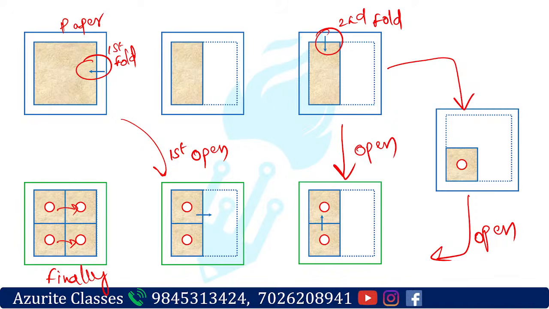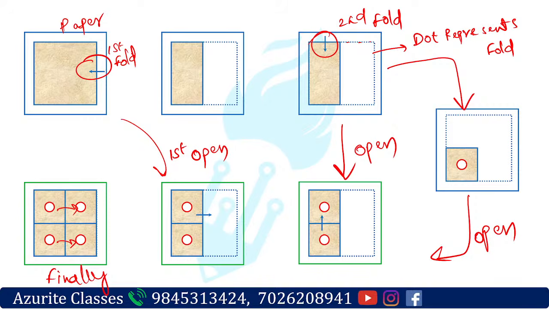So that is how we have to visualize and understand. Very easy, isn't it? This is how we fold the paper and open it. Folding the paper will be represented by the arrow. Can you see this arrow here? This arrow represents the folding. And this dot represents the folded paper. That you have to remember. It's very easy.